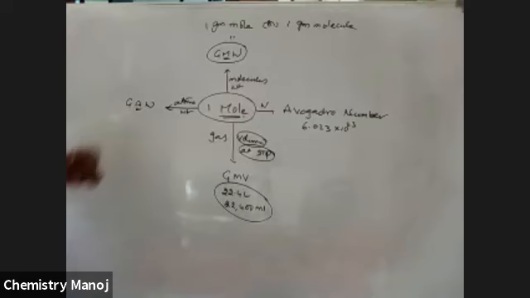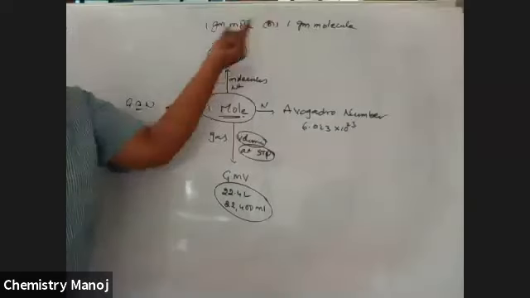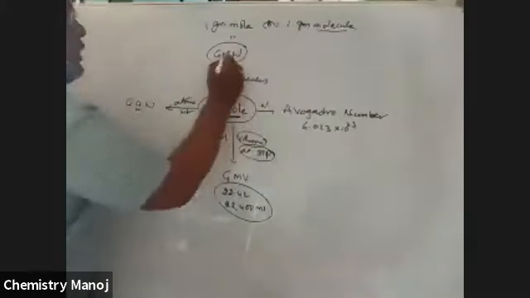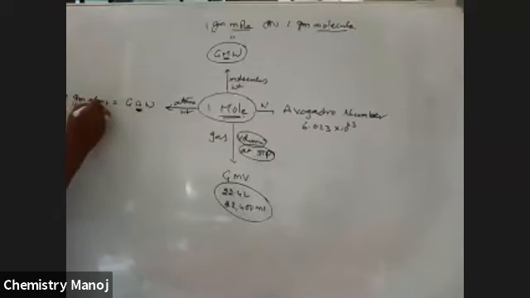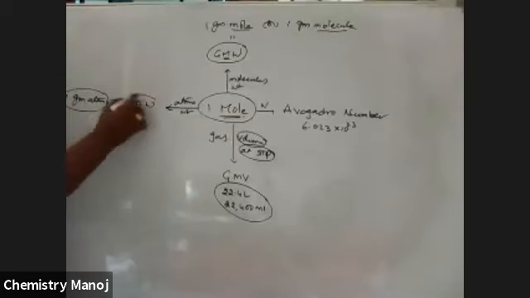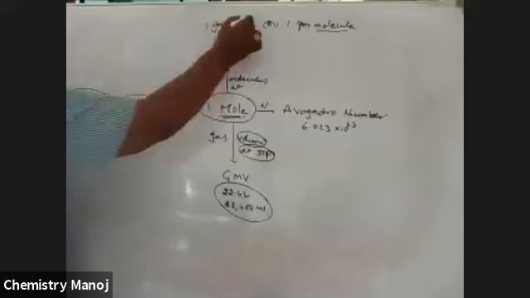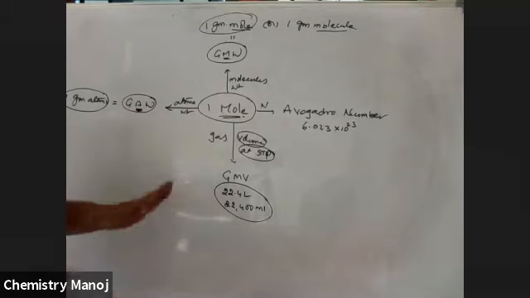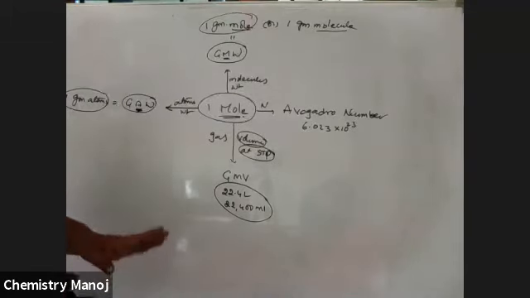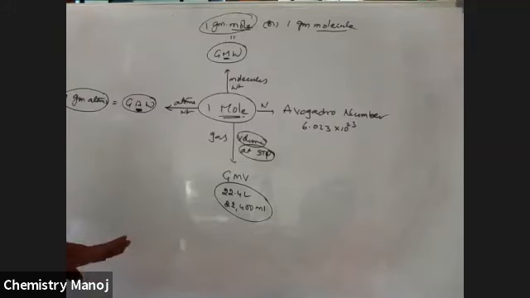If it is molecular weight, it is mole. If it is atoms, it is 1 gram atom, which is nothing but gram atomic weight. These are technically different terms, all are equal, no doubt at all.